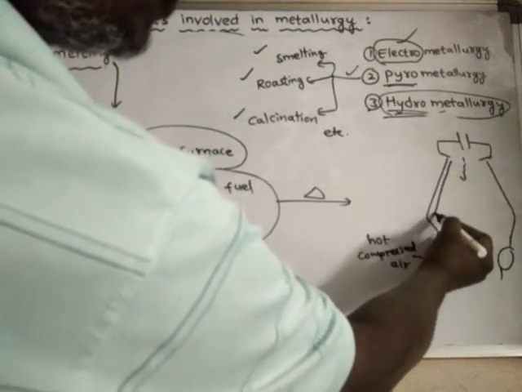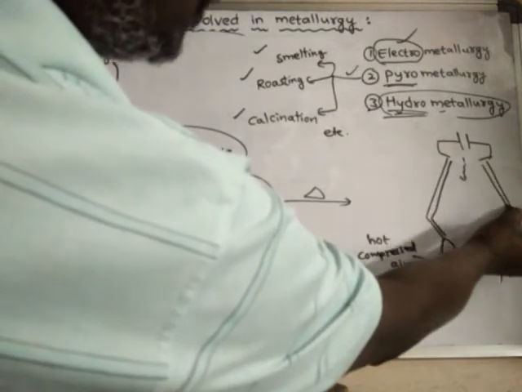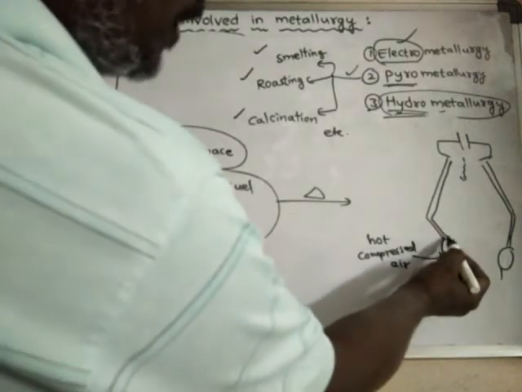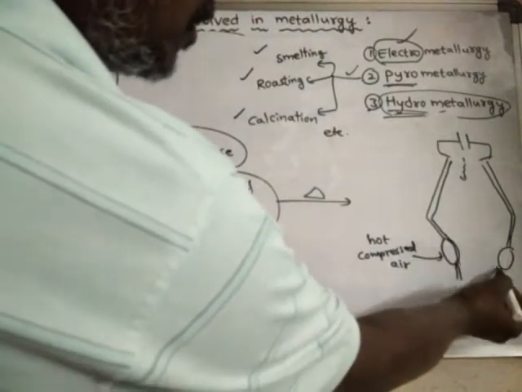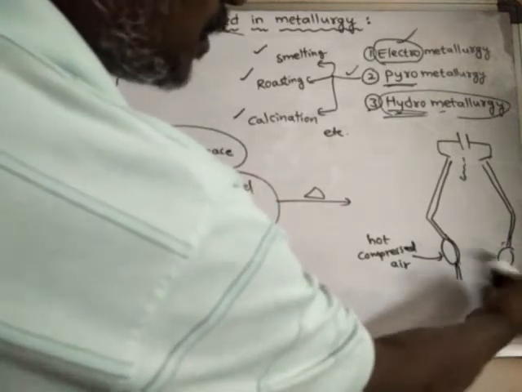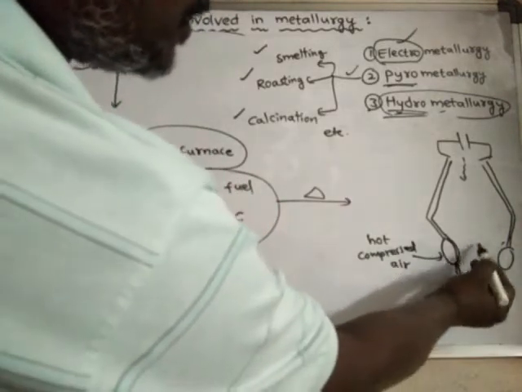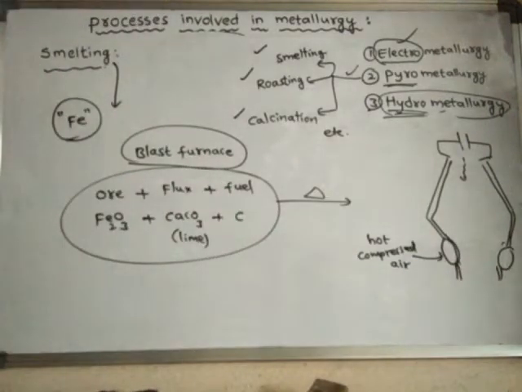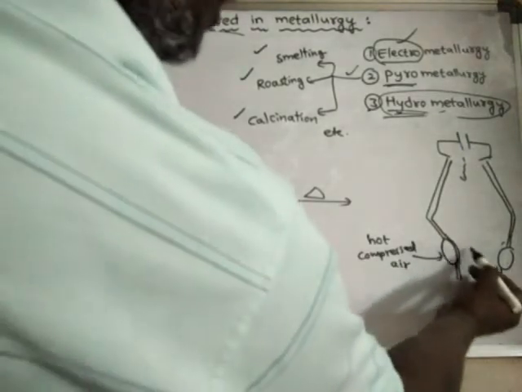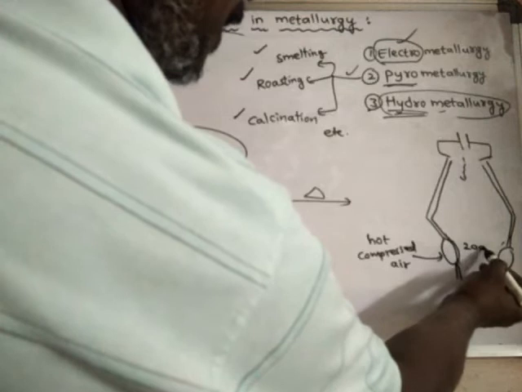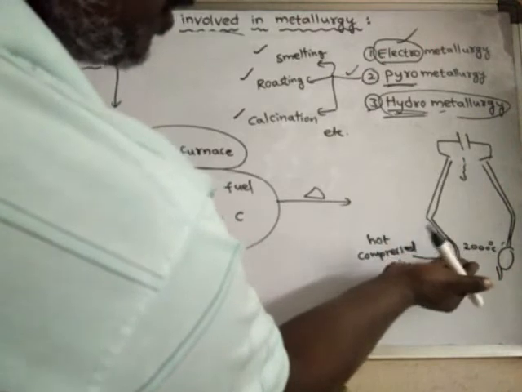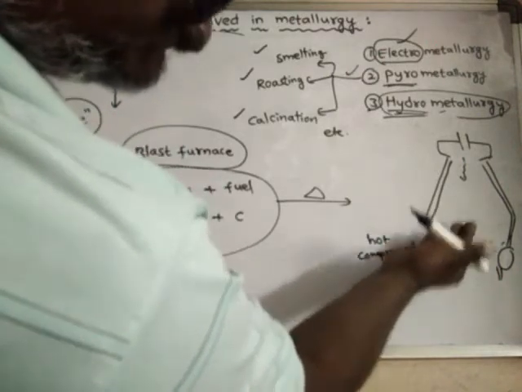The walls are made up of a special type of material which can withstand very high temperatures. Through these openings, hot and compressed air is sent into this chamber. Here the chamber will be around 2000 degrees centigrade temperature. As these hot gases move up, they become cooler and cooler.